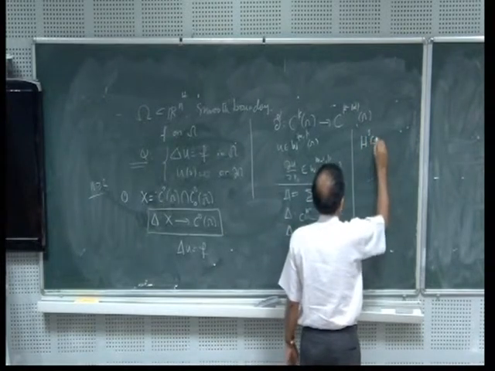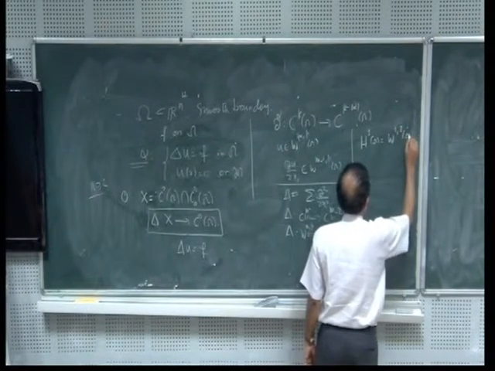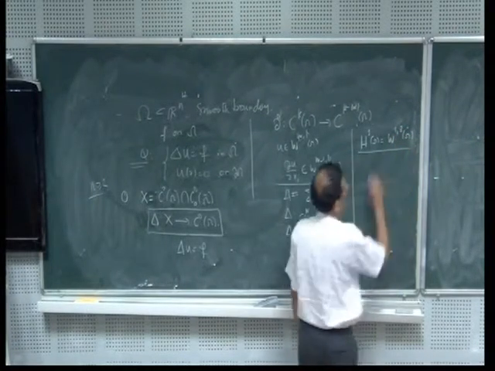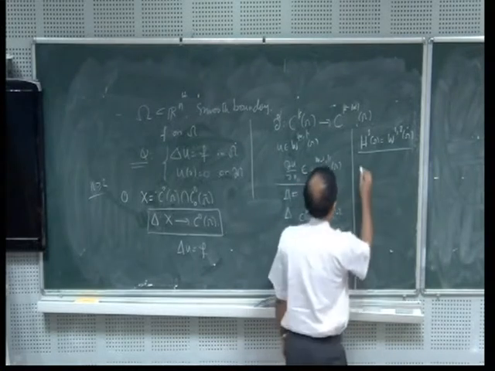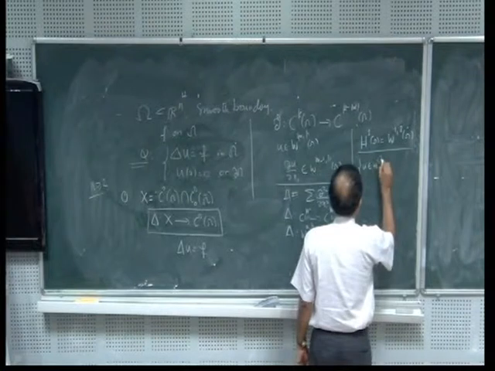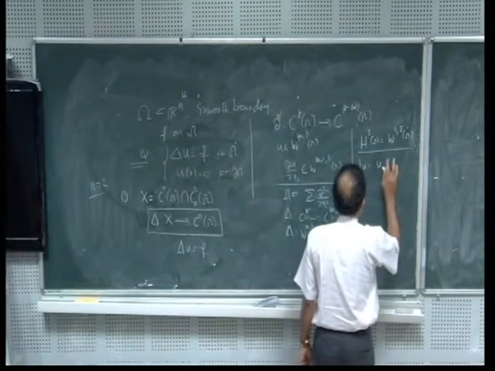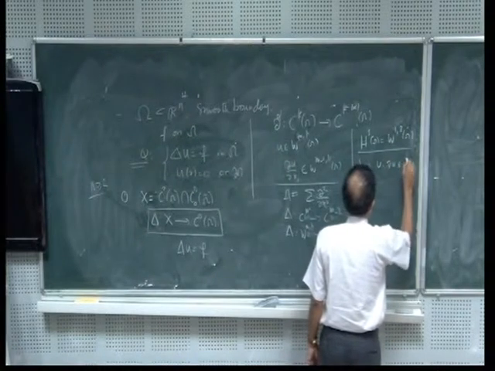H1 of omega by definition is equal to W^{1,2} of omega. That is, it is a Hilbert space. What is this? All u belongs to W^{1,2} of omega means that u and gradient of u belong to L2 of omega.